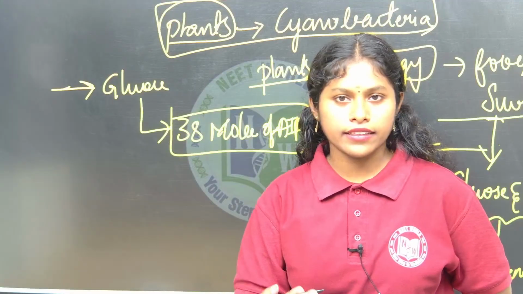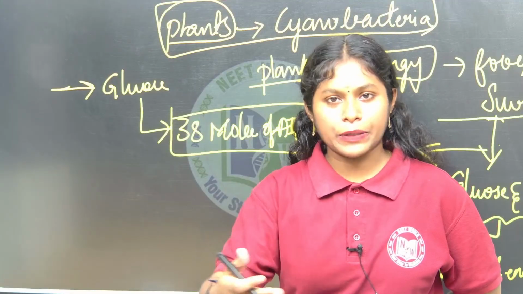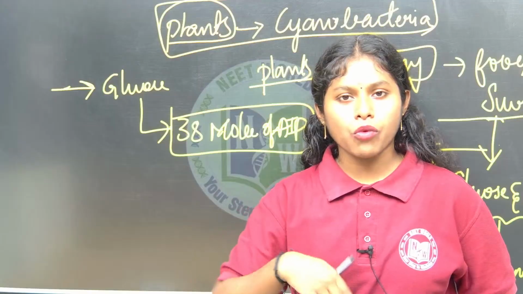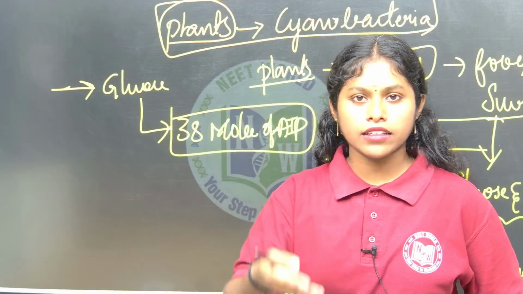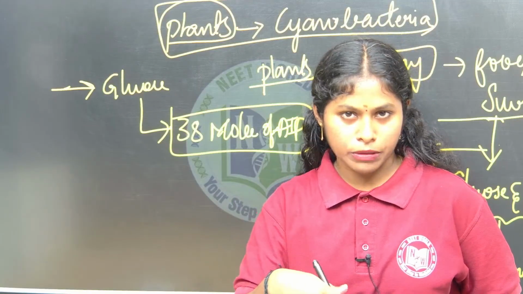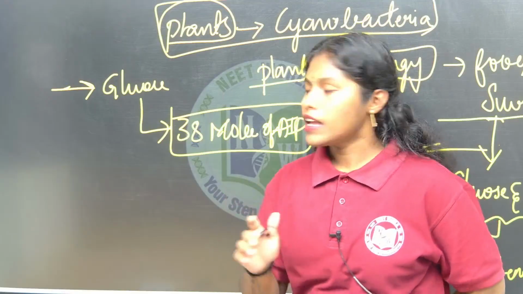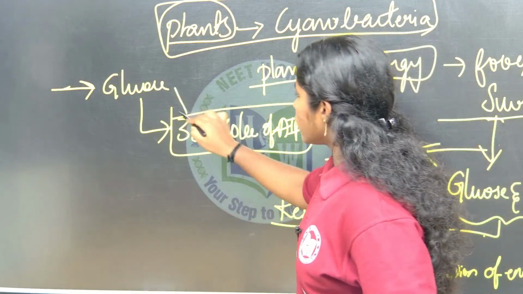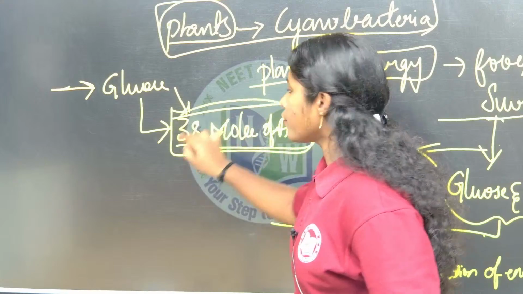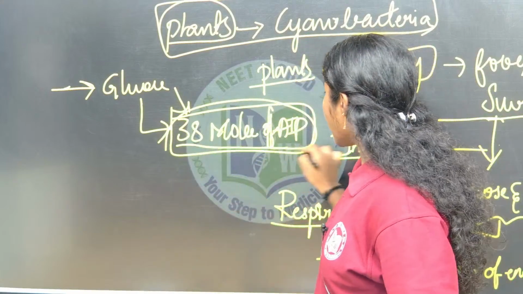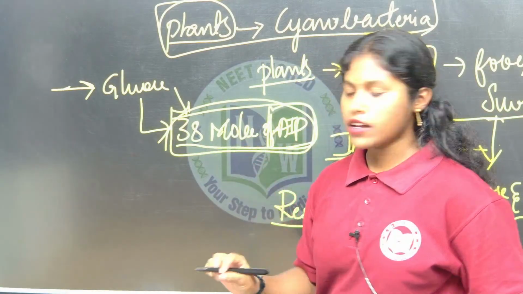I will not say like that. I will give money, and they will give me the water bottle. So it has a price. Like that, for one glucose molecule, it produces 38 molecules of ATP. So, ATP is the energy currency of the cell.